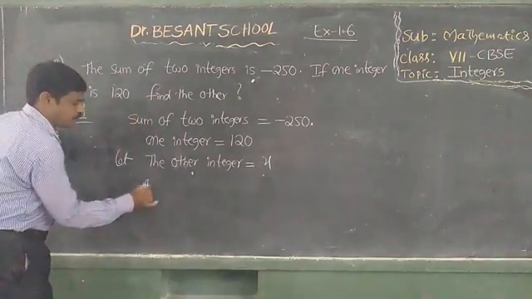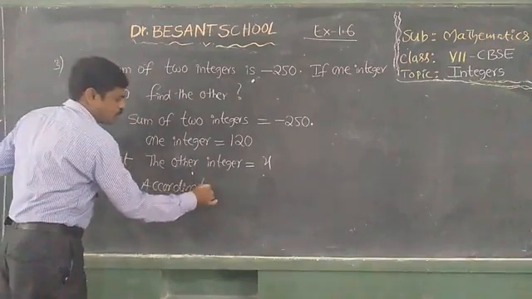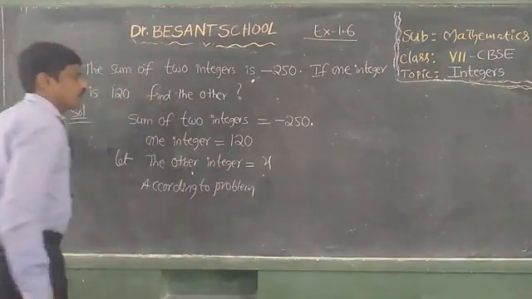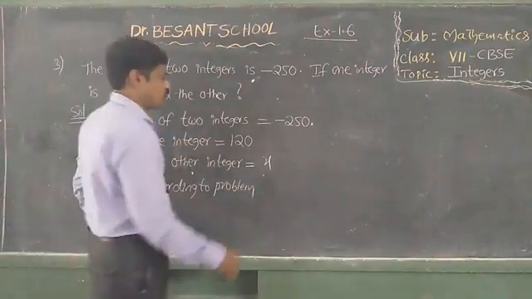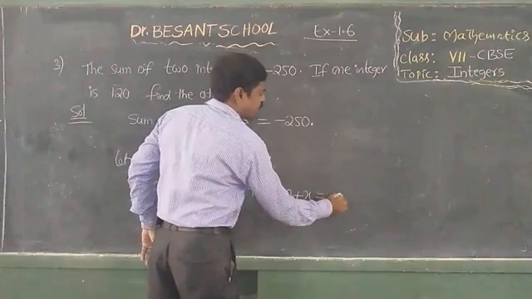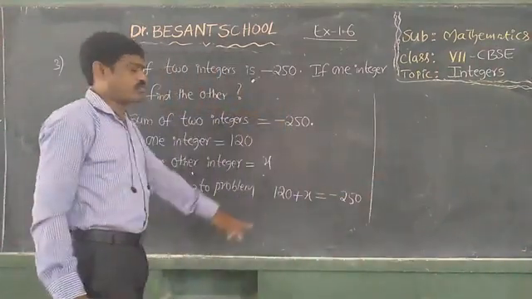According to the problem, the sum of these two, 120 plus x, is equal to minus 250.